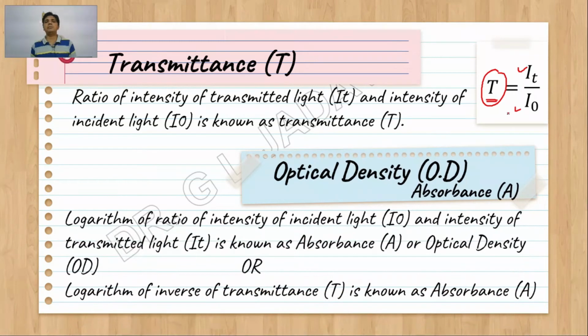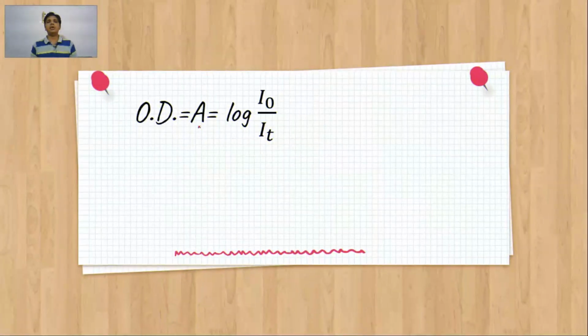Optical density and absorbance is nothing but log of the ratio of intensity of incident light, that is I0, and intensity of transmitted light, that is IT. It is also known as log of inverse of transmittance. So optical density or absorbance is nothing but log of the ratio of incident light and transmitted light, I0 by IT.